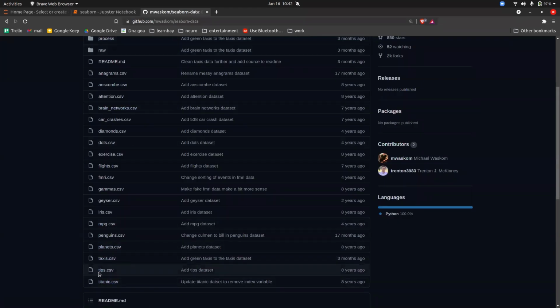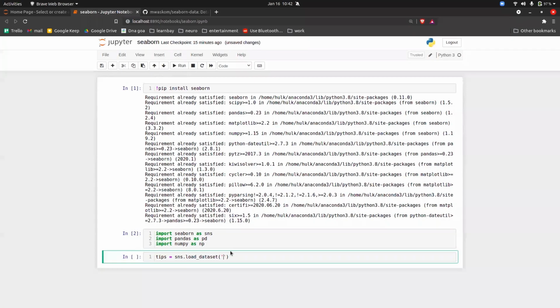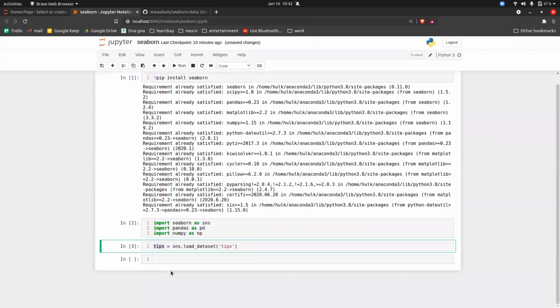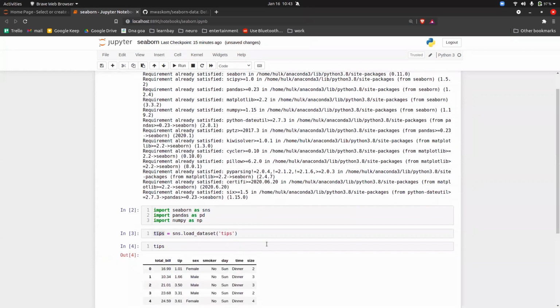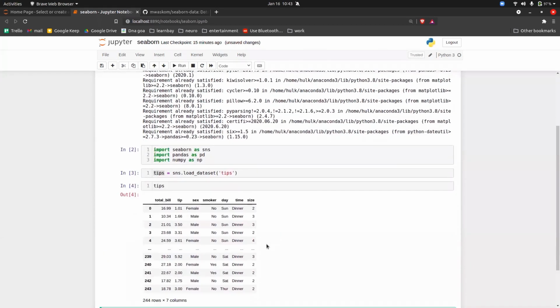So only give the name, tips. Execute it, and automatically tips will be a DataFrame that you will get. You don't have to download or get the dataset. You just do it directly from the server. It will get downloaded in your system, and this is how you can use it.